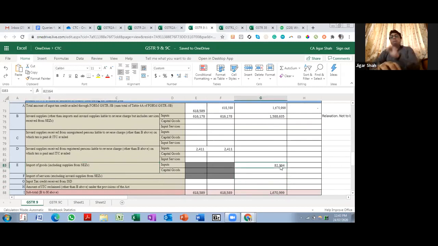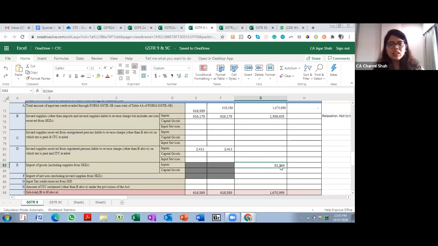So whenever you are comparing with 2A, there will be no mismatch because of imports. As far as verification is concerned, you need to have relevant customs documents to verify whether the import ITC taken is correct or not. So yeah, you need to have relevant customs documents for that.